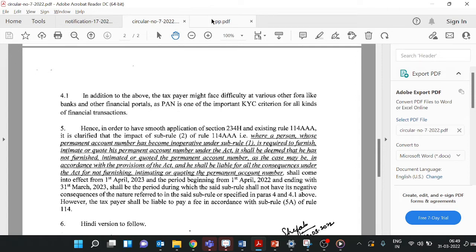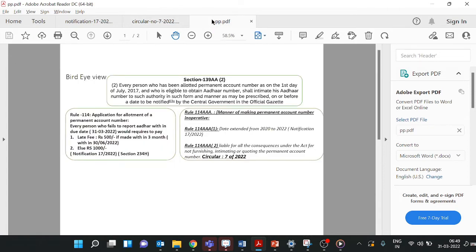In a nutshell, I want to explain that if you have not linked your Aadhaar with the PAN, you can link by 31st March 23 without being liable for the consequences. But you have to pay the late fee of rupees 500 within 3 months, that is within 30th June 2022. Or if you link after 30th June 2022, you have to pay rupees 1000.